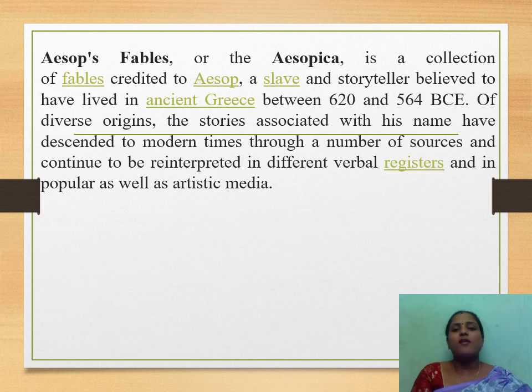Aesop's Fables, or the Aesopica, is a collection of fables credited to Aesop, a slave and a storyteller believed to have lived in ancient Greece between 620 and 564 BCE. As we discussed earlier, why are we discussing Aesop's fables? Because the poem The Ant and the Cricket was also adapted from Aesop's fables. So he belongs to 620 and 564 BC.